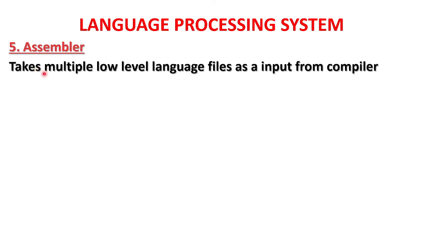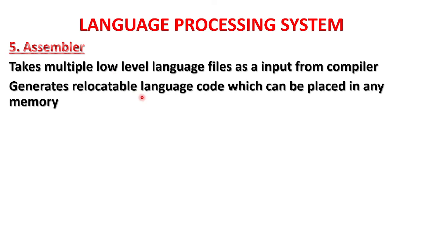Now the assembler takes multiple low-level language files as an input from the compiler and generates relocatable code which can be placed in any memory. Relocatable means one code is there at one place, other code can be there in another place, that is in other memory. The entire code is not at one place. It is in different places and can be placed anywhere in the memory.